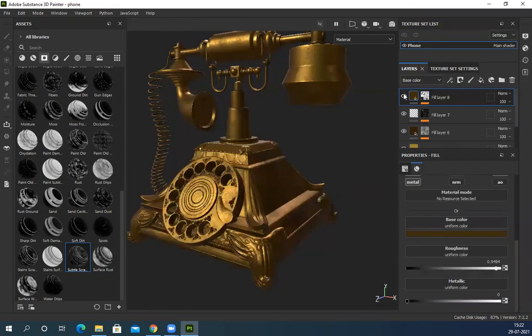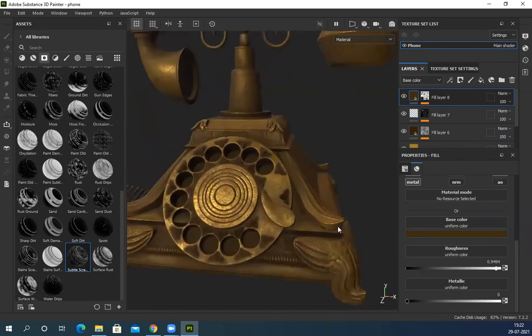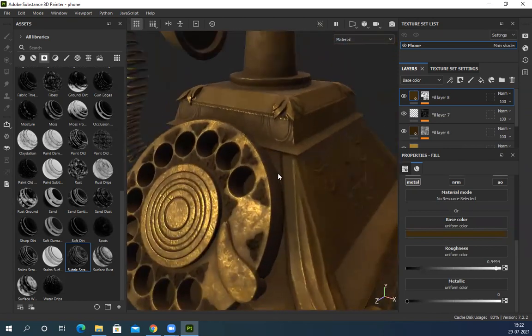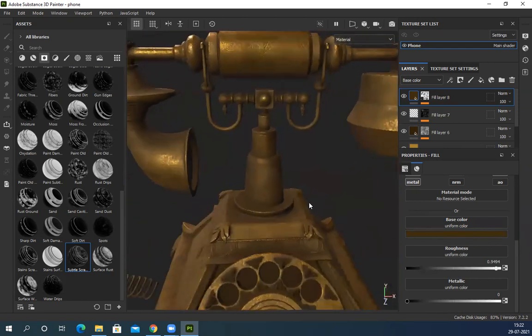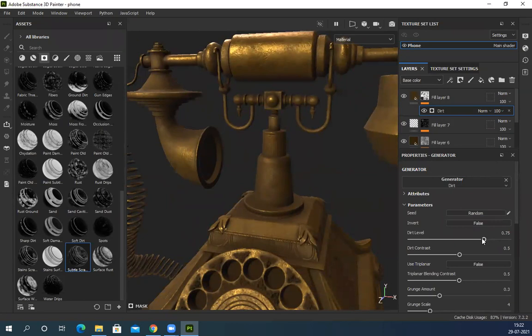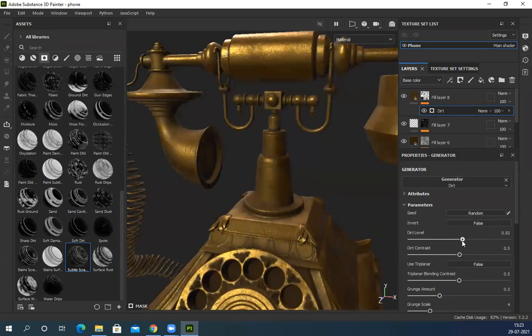So like you see, based on the position and shape of the model, all those corners and everything become super dirty. So dirt intensity is very high right now. So I have to reduce it.